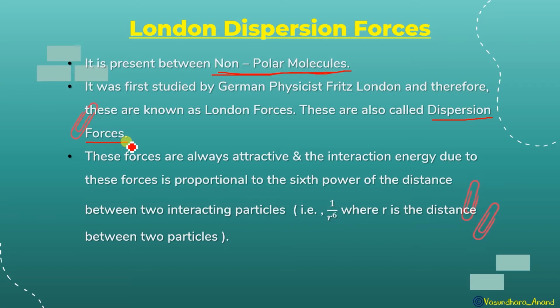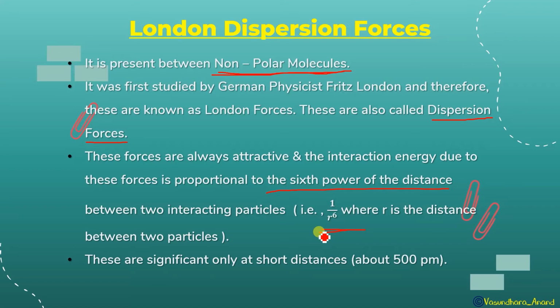These forces are always attractive, and the interaction energy due to these forces is proportional to the sixth power of the distance between two interacting particles. So an MCQ can be asked on what the power is, and what it is proportional to, but in general it is not that much used. This force is inversely proportional to the sixth power of the distance between the two interacting particles. Got it?